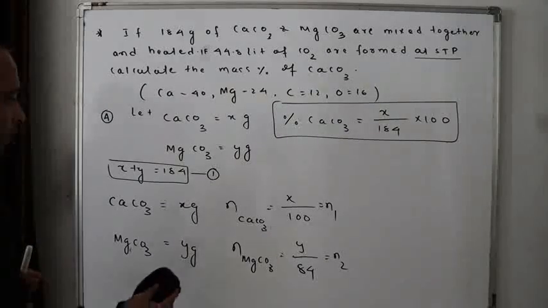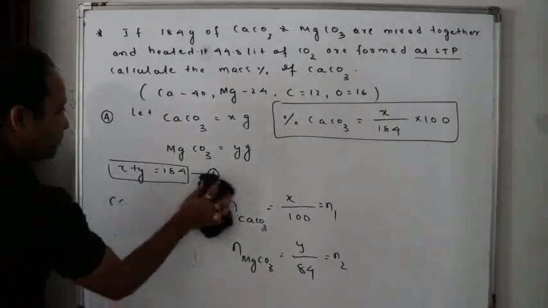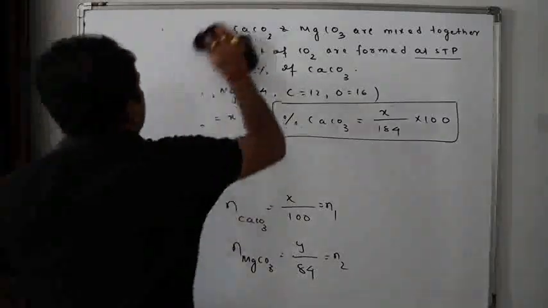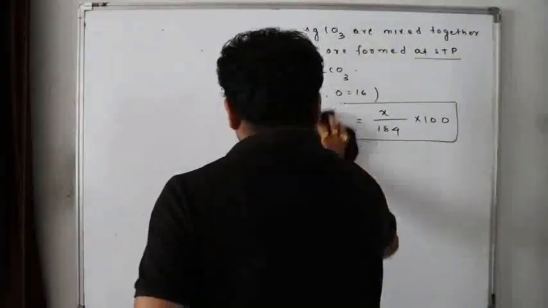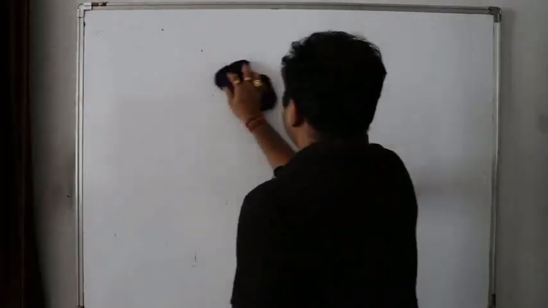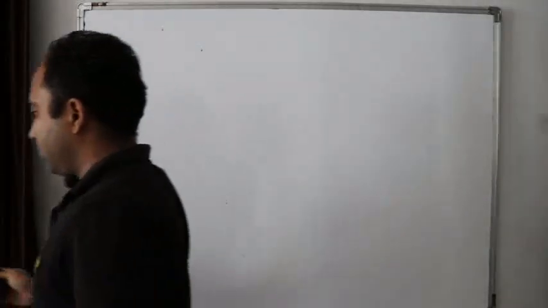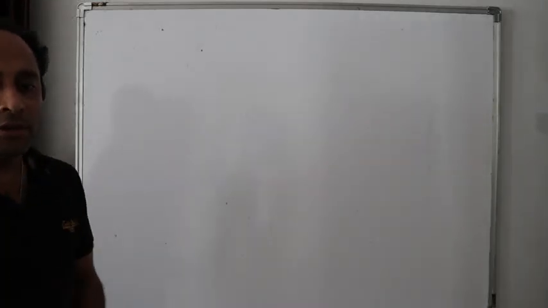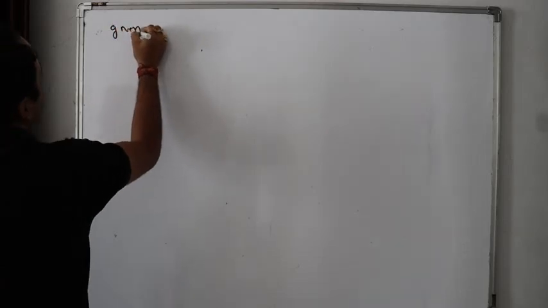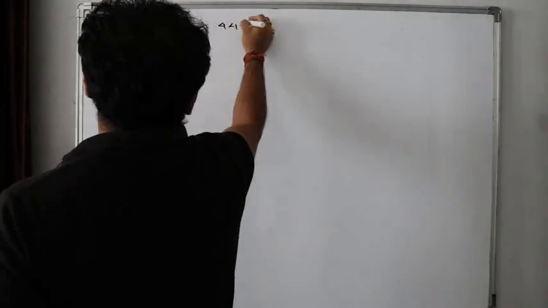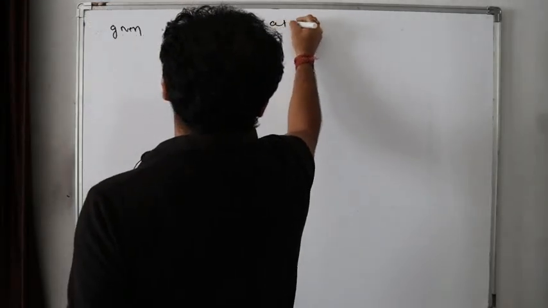Now, just remember this data. Now I got the number of moles. Now tell me, they have given that we obtained carbon dioxide, 44.8 liters at STP.